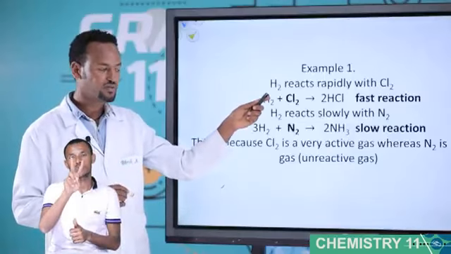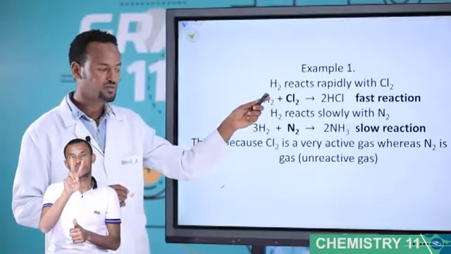H2 reacts slowly with N2. The same reactant H2, but another different reactant, Cl2 and N2. N2 reacts with 3H2 and gives ammonia, a slow reaction. What is the difference between this reaction and this reaction? The difference is H2? No, because both contain H2. What is the difference? The difference is Cl2 and N2.